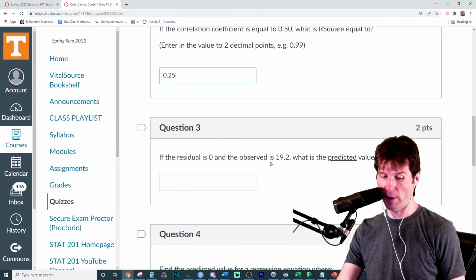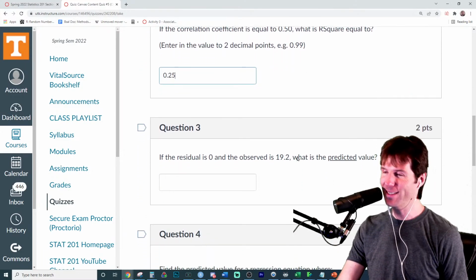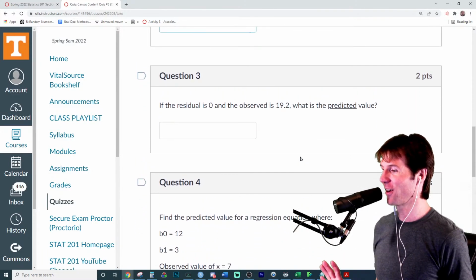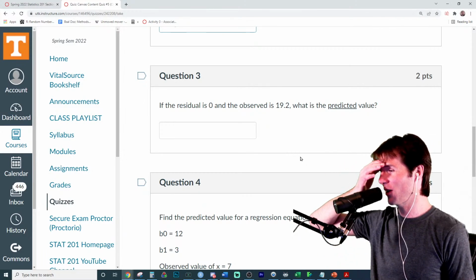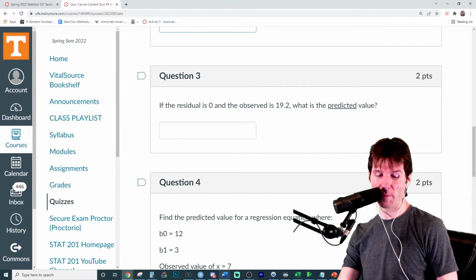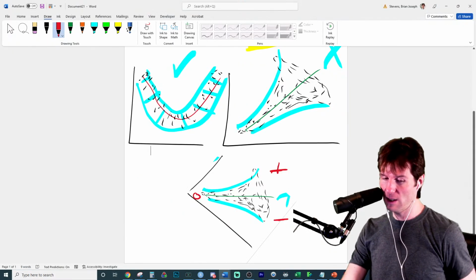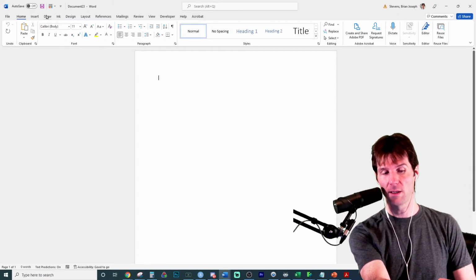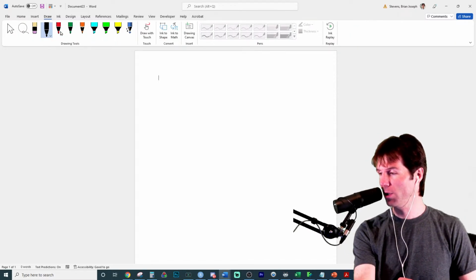If a residual is 0... Oh my gosh, that's an interesting question. Oh, wait a minute. This should be pretty easy right here. I don't think I've ever seen this version of it. I think it generates random numbers. But what does a residual of 0 mean? This is the easiest version we could get. What does a residual of 0 mean? I love this question.